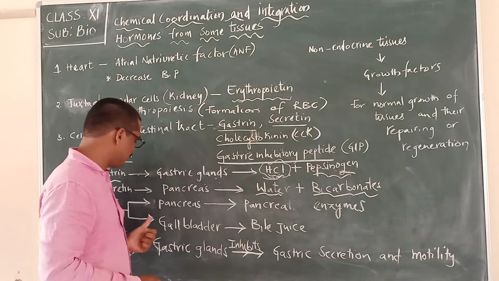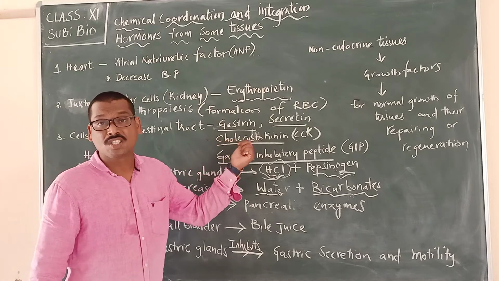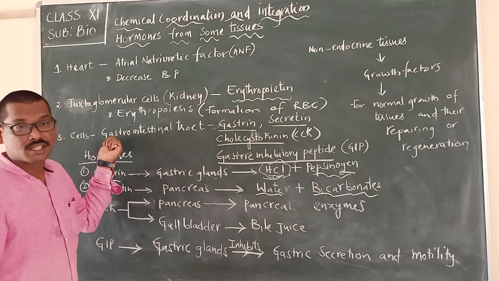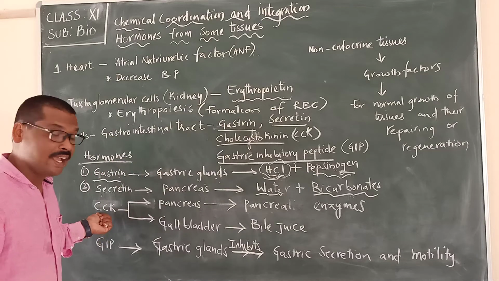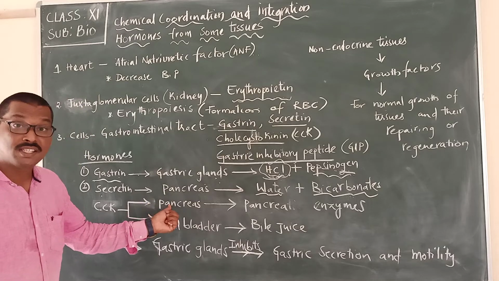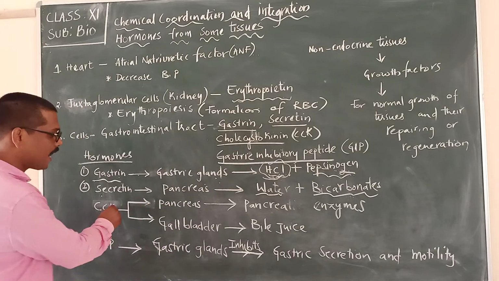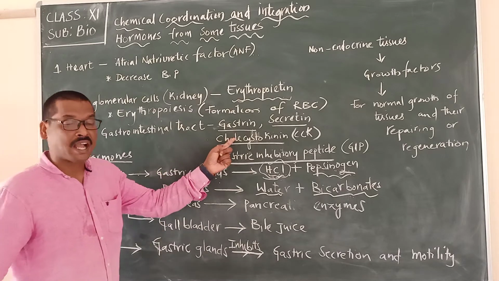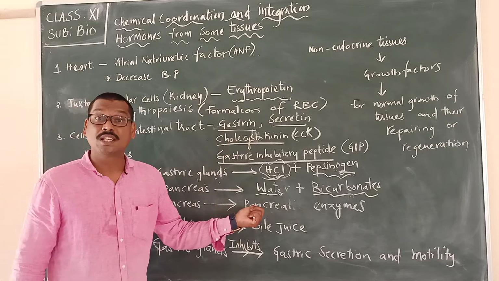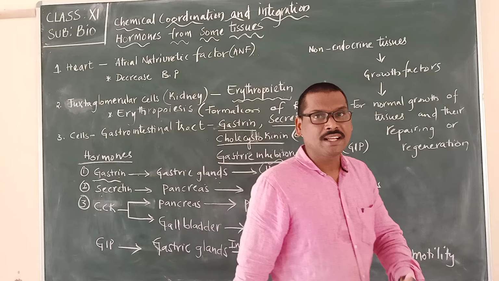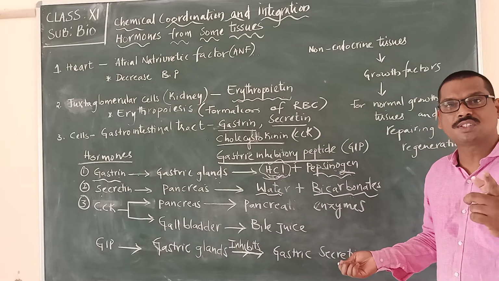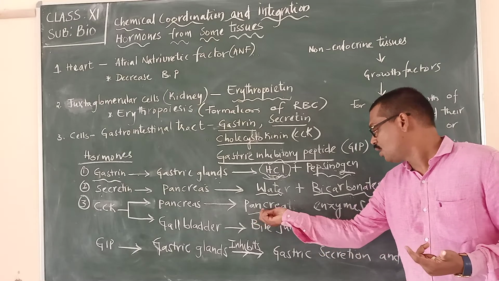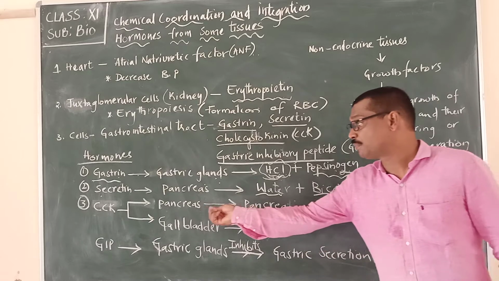Now the third one is CCK, cholecystokinin. It is another hormone produced from the gastrointestinal tract. CCK acts upon the pancreas as well as the gallbladder. When CCK acts upon the pancreas, it produces pancreatic enzymes, which are involved in digesting different types of nutrients present in our food material.